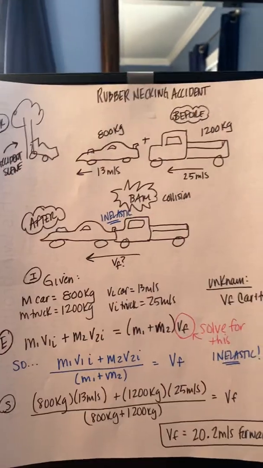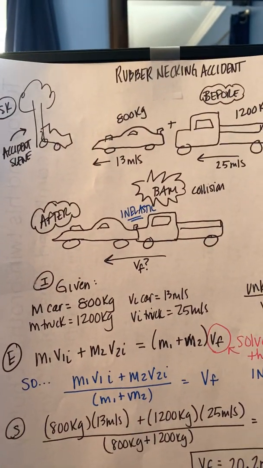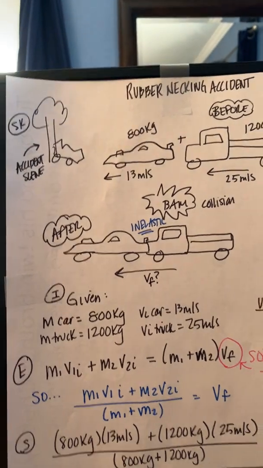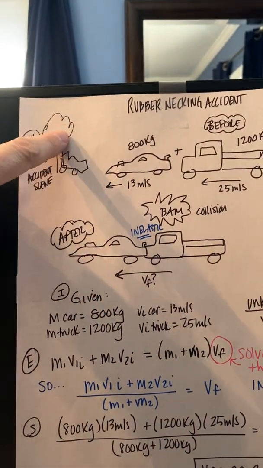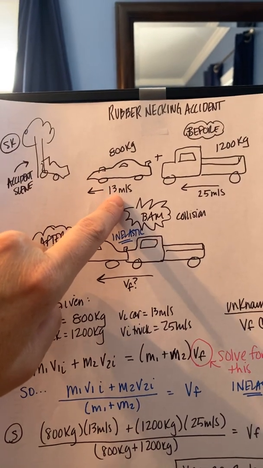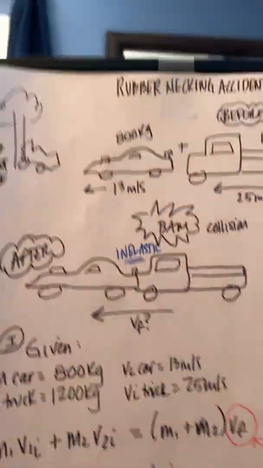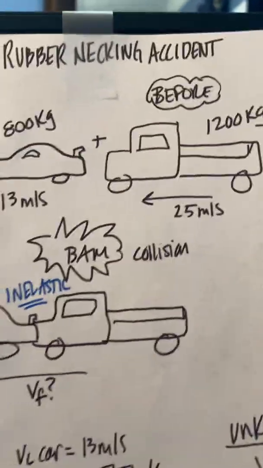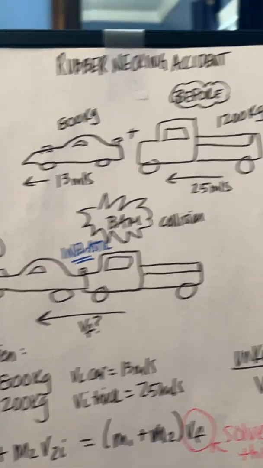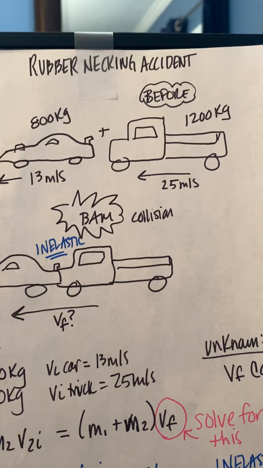So we called this the rubbernecking accident. Rubbernecking is when you sit and look and watch an accident on the highway or something. So here's my sketch. I have an accident scene. Here's my sports car. Its mass is 800 kilograms and it is traveling at 13 meters per second. Okay, this is before the collision. The 1,200 kilogram pickup truck is coming behind it at 25 meters per second.